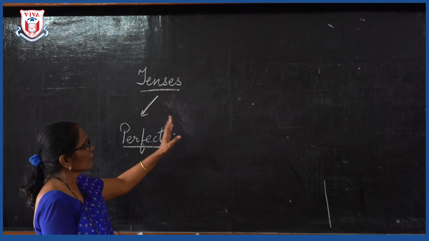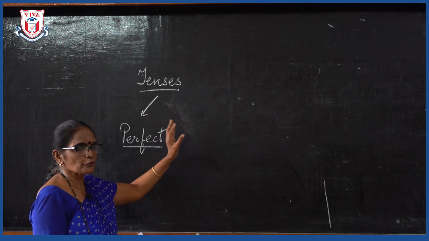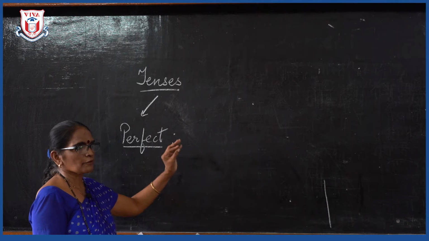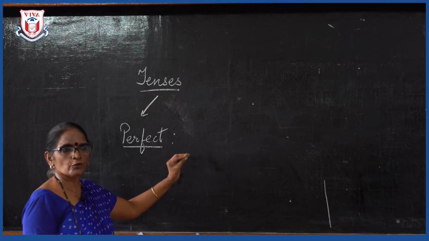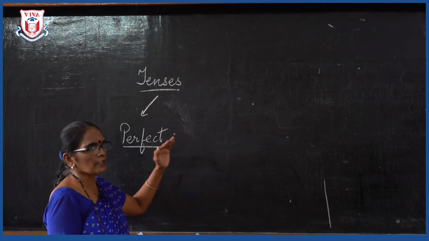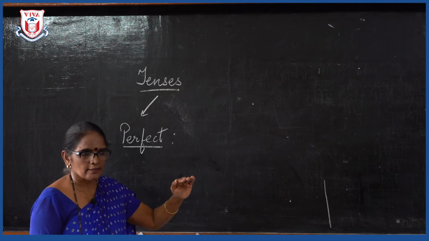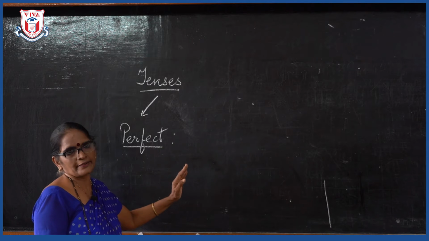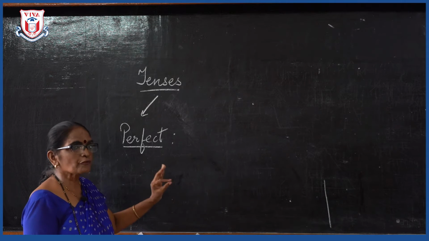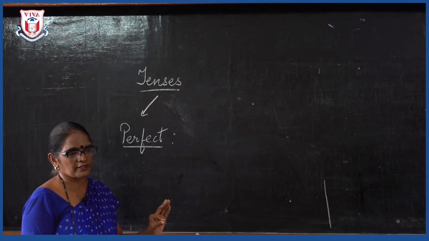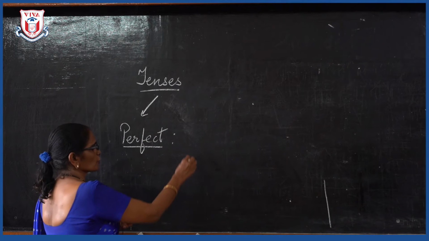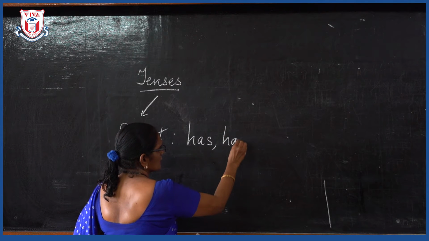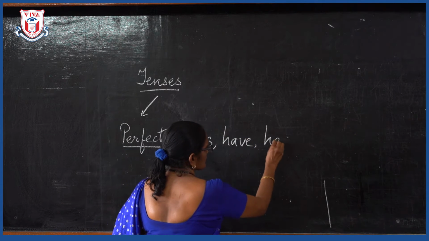The thing is that we need to know when to use the particular word or the helping verb especially. Usually it is always noticed that students are very good in writing in the present and past tense. Continuous tense also it is easy. But when we give a perfect sentence, which are the three words we use for a perfect tense? Now these three words which we use for the perfect tense are has, have and had.